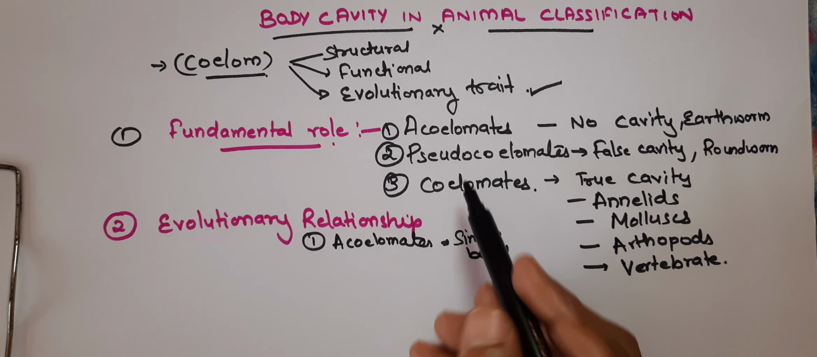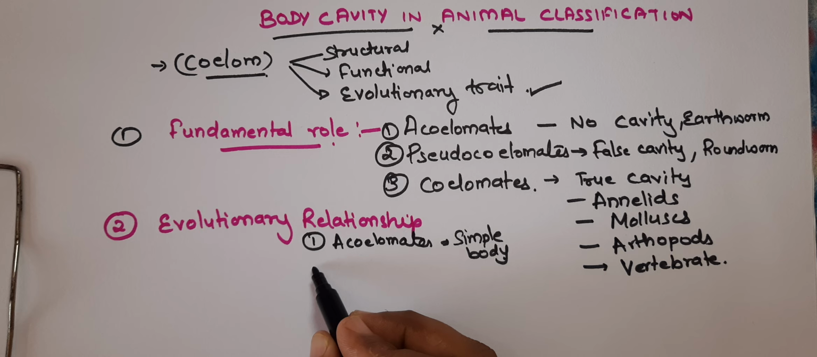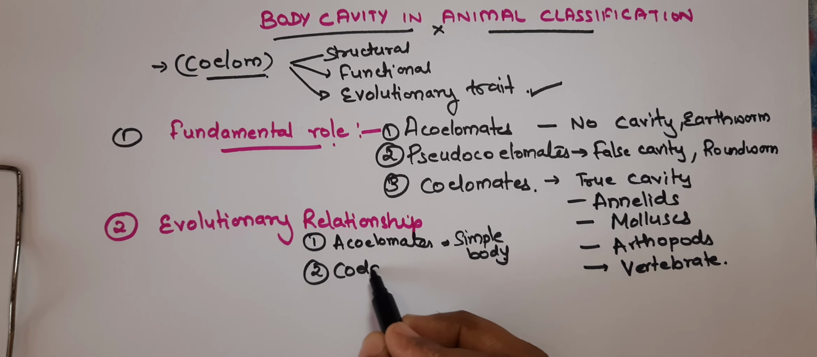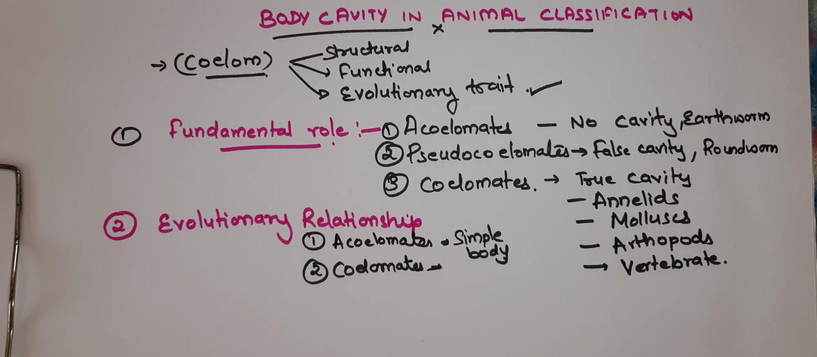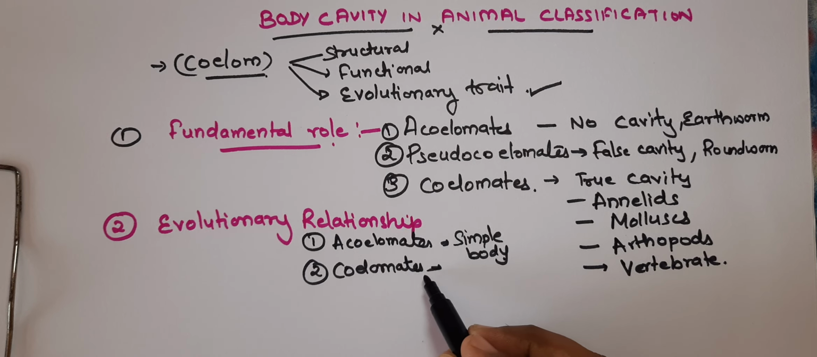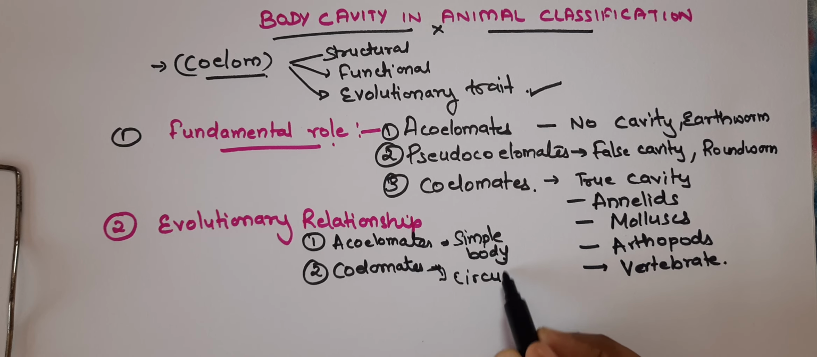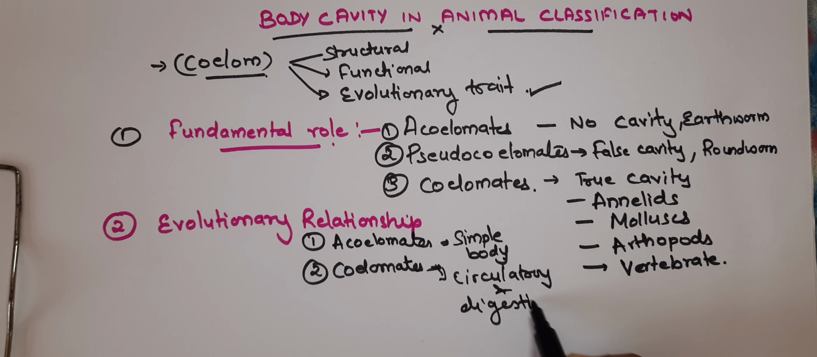Whereas the coelomates are more advanced, enabling the development of complex organ systems like the circulatory and the digestive system. So the true coelomates have complex systems like the circulatory and the digestive system. By this way you can get the hint about the evolutionary relationship.